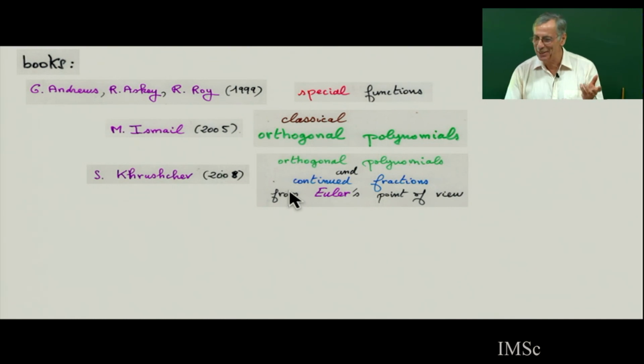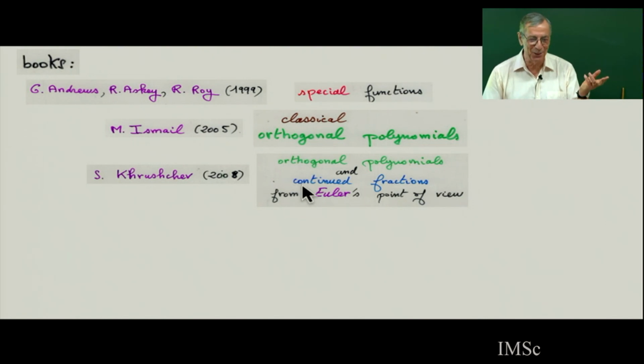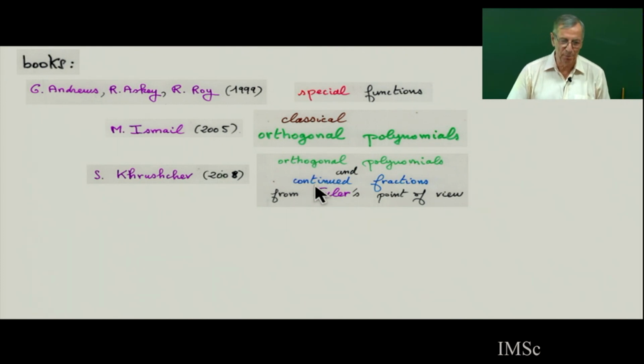And this book is a historical book because it goes back to the spirit of orthogonal polynomials from the point of view of continued fractions, Euler, and so this is a beautiful book. Maybe it's not so well known. So all these books are in the Encyclopedia of Mathematics published by Cambridge University Press.